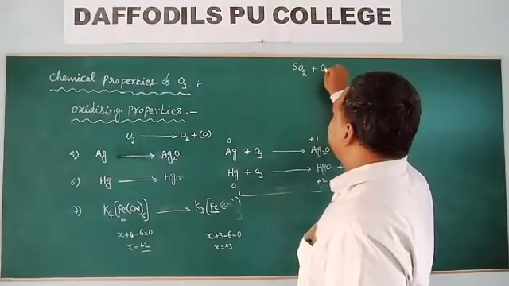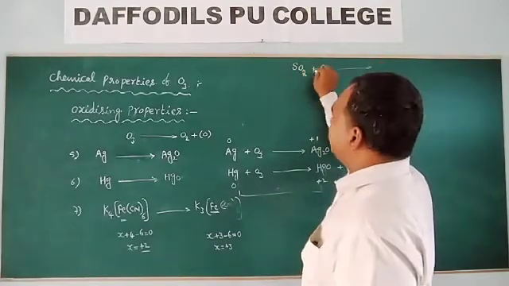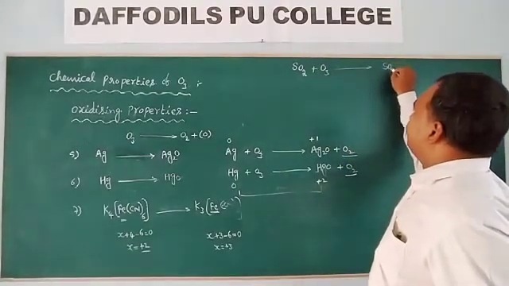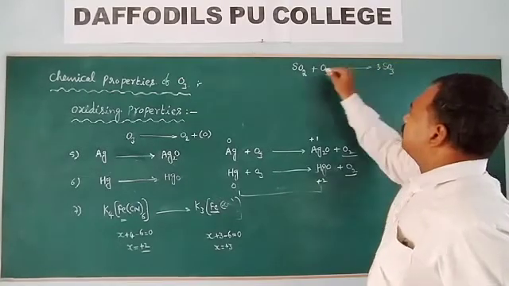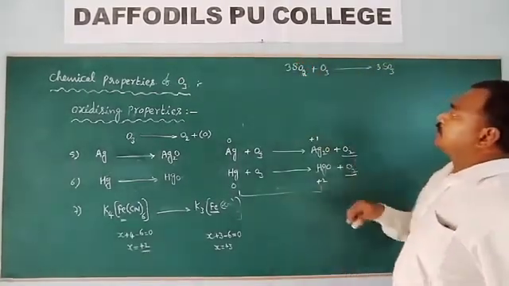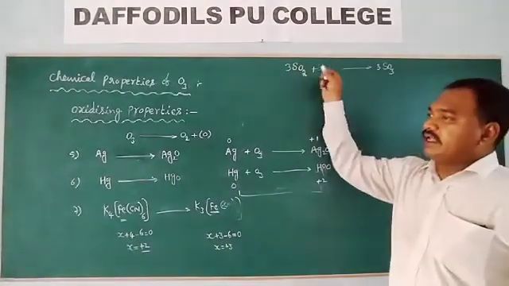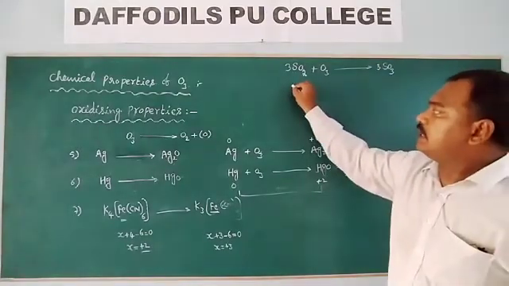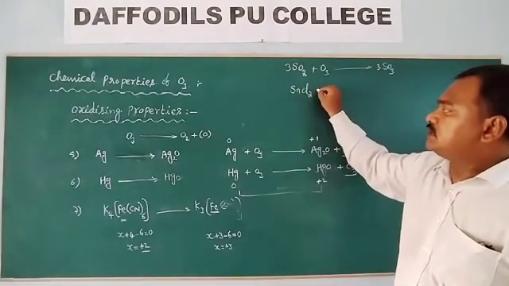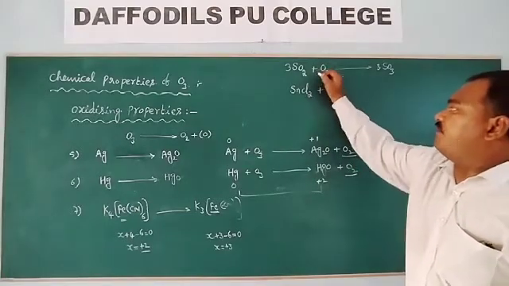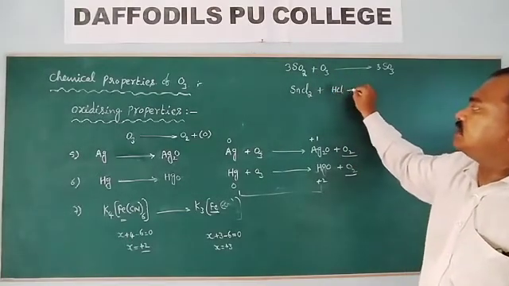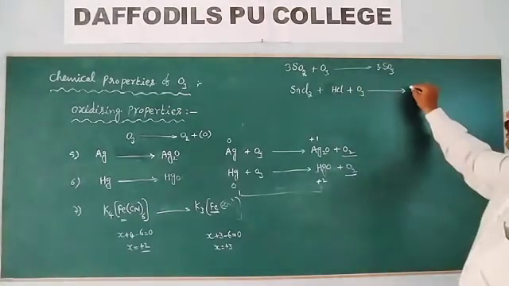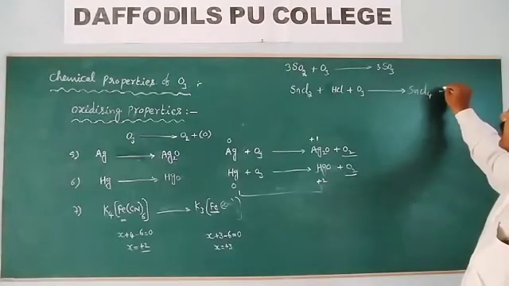When sulfur dioxide reacts with ozone, you will get sulfur trioxide. Similarly, acidified stannous chloride solution on reaction with ozone gives stannic chloride, SnCl4.